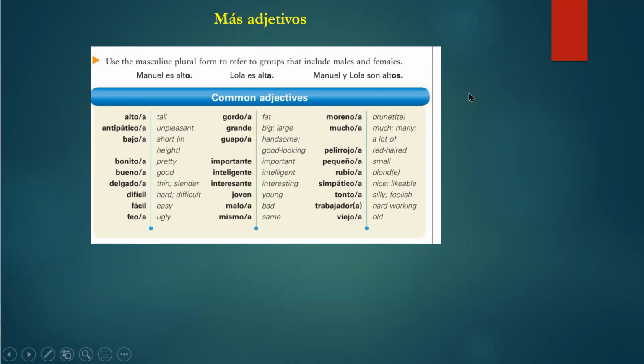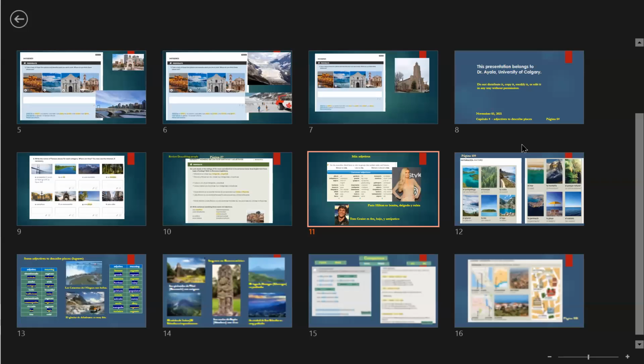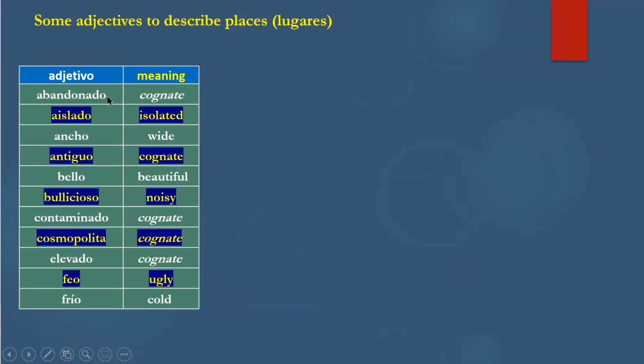Okay, so we're gonna go to the next slides. So I'm gonna go here. Okay, so some adjectives to describe places. So you can have, for example, abandonado, abandoned. Now, when I put here cognate, it means that I don't need to give you a translation because it's almost the same, right? So abandonado means abandoned. Aislado, isolated. Ancho, wide. Antiguo. So what is the cognate of this? You can say ancient maybe, or maybe antique. So something that is really old, antiguo.